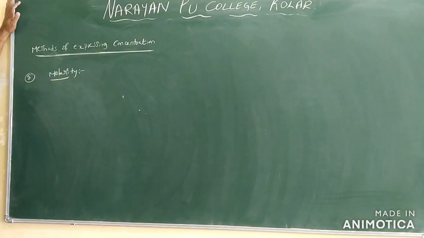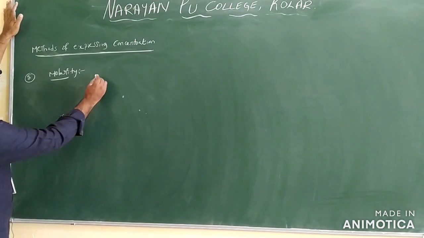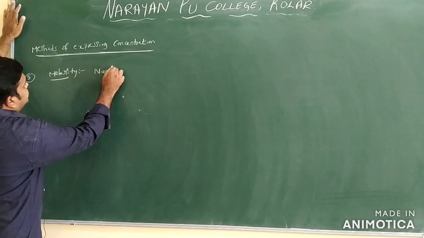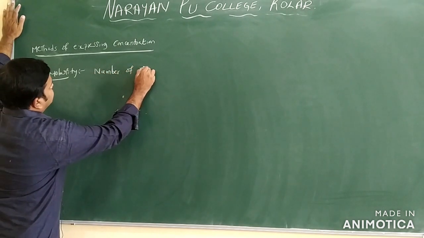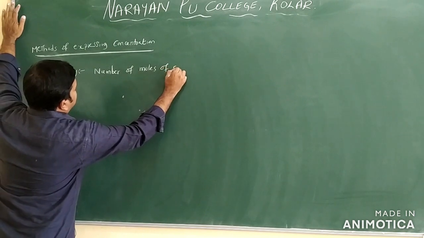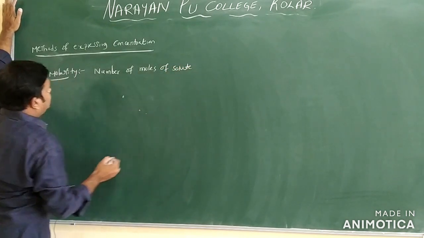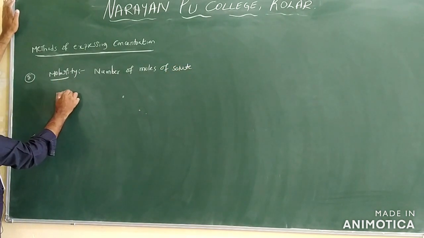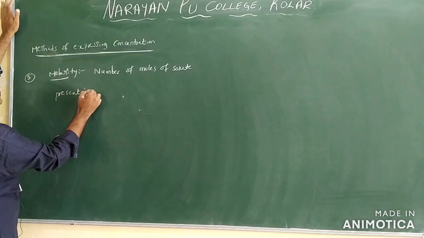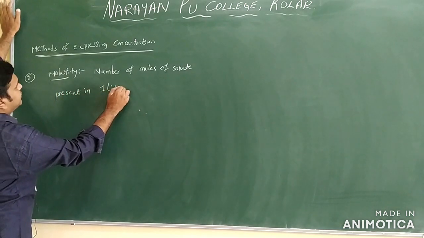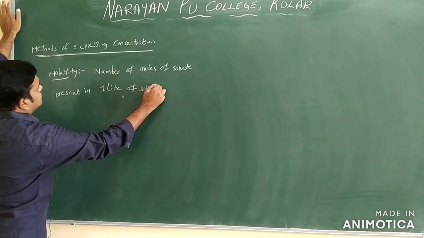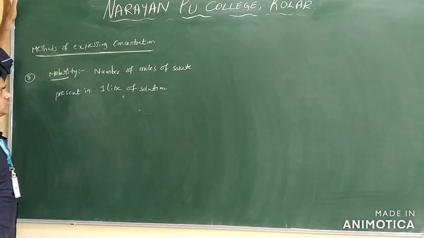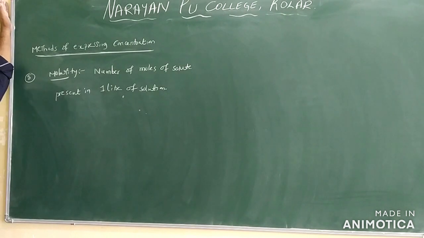So the next concentration term we have is molarity. This is very important only. What does molarity mean? Number of moles of solute present in 1 liter of the solution. Number of moles of solute present in 1 liter of the solution is called molarity only, or you can say V liter of the solution.